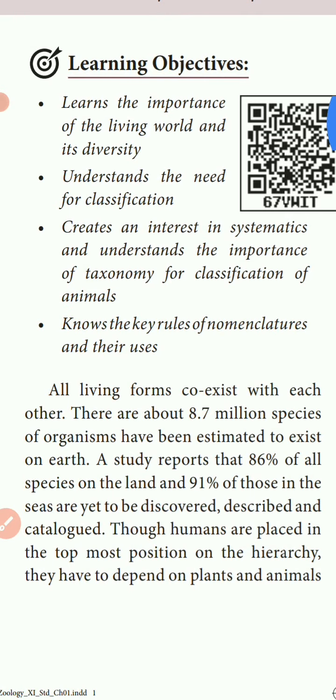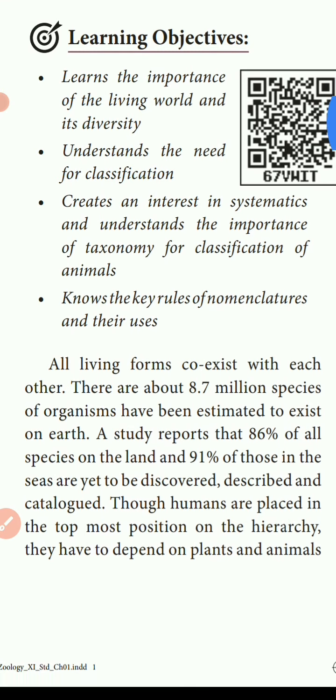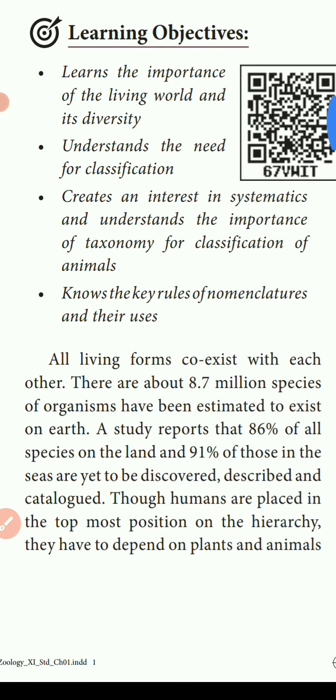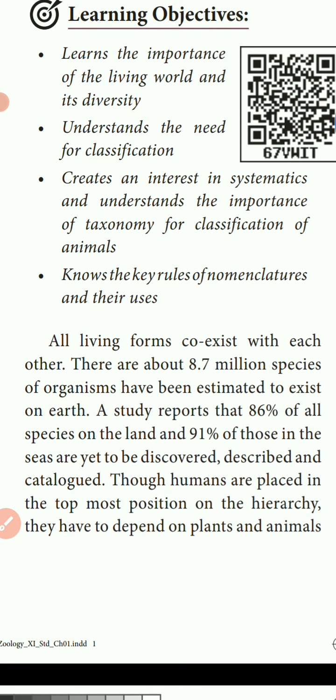Do you know what we mean by coexist? All living forms, the organisms which live in this world, appear at the same time. They live at the same time. That is coexistence. About 8.7 million species of organisms have been estimated in this world.